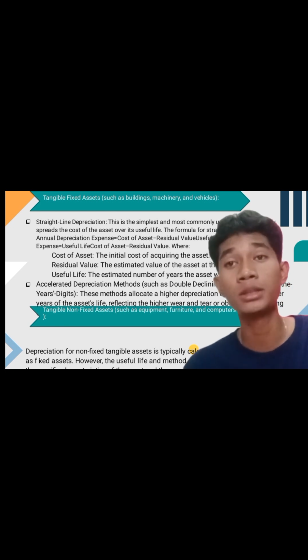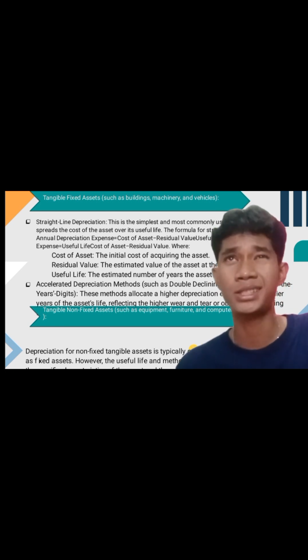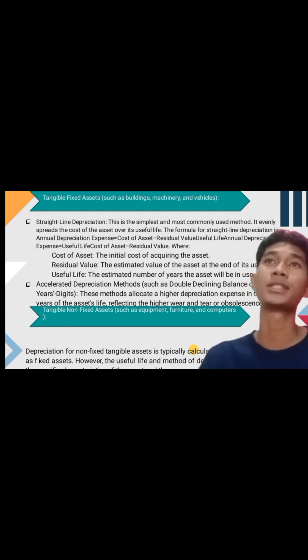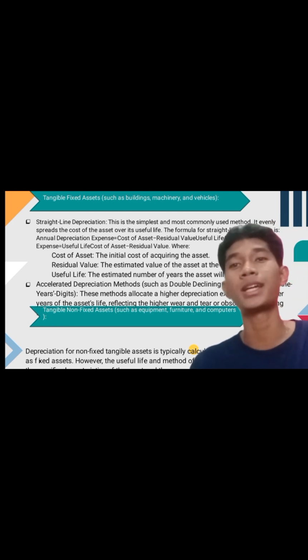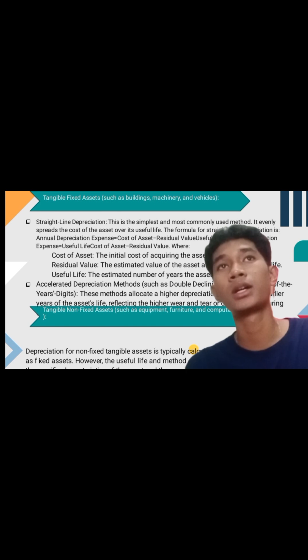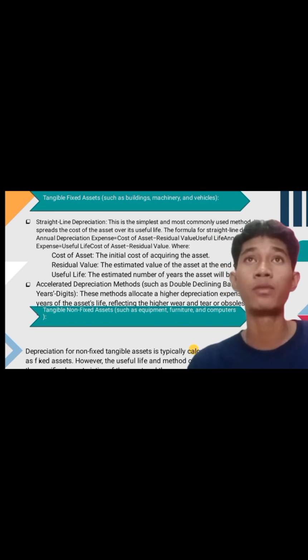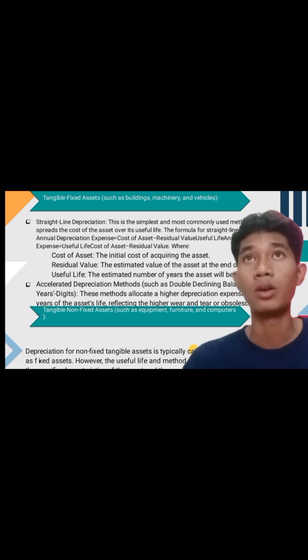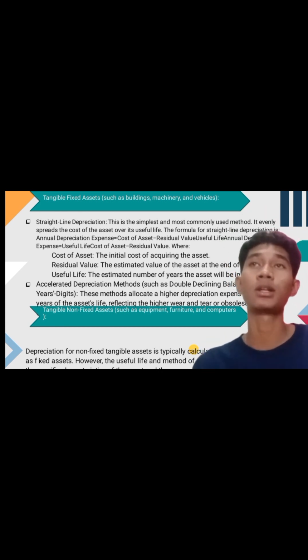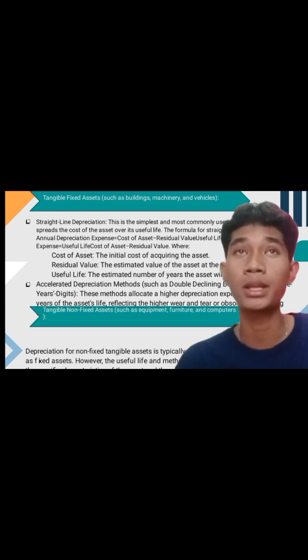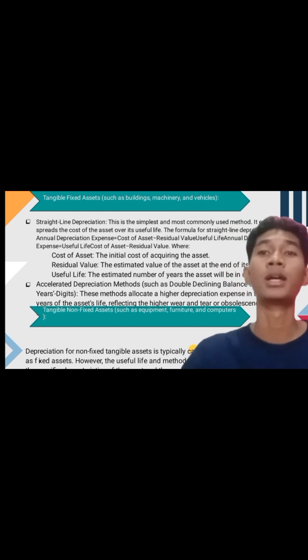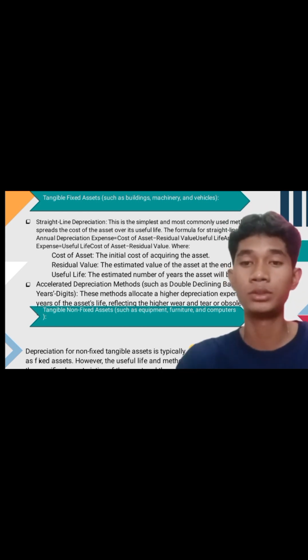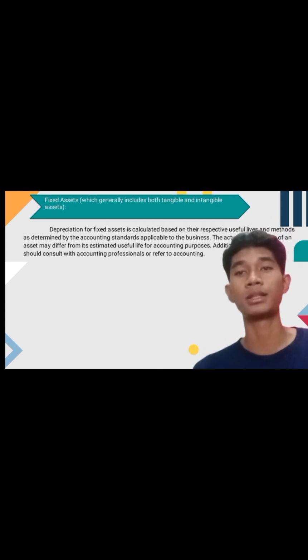Depreciation for non-tangible fixed asset is typically calculated using the same methods as fixed asset. However, the useful life and method of depreciation may vary based on the specific characteristics of the asset and company accounting policy. And the last is fixed asset.